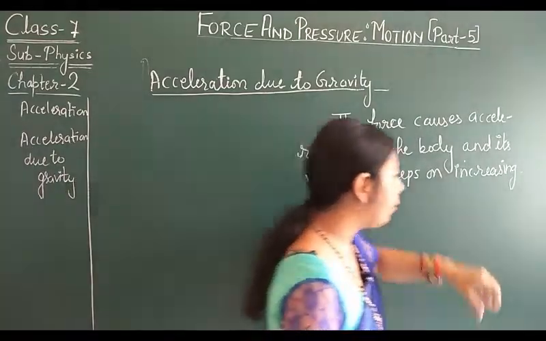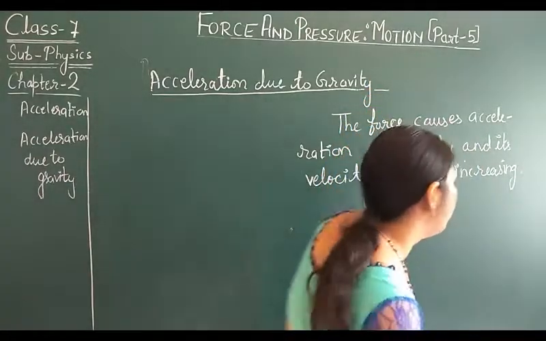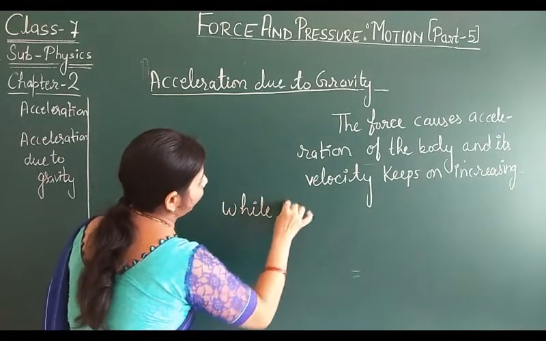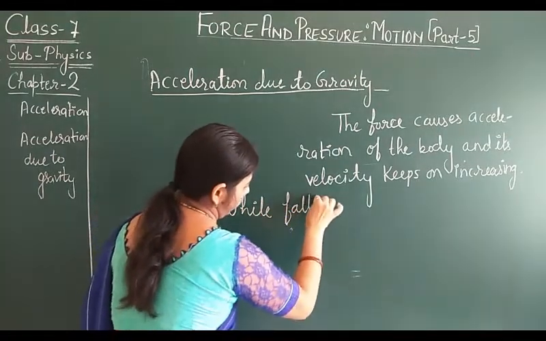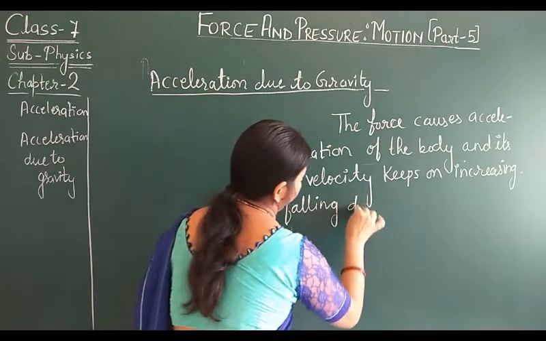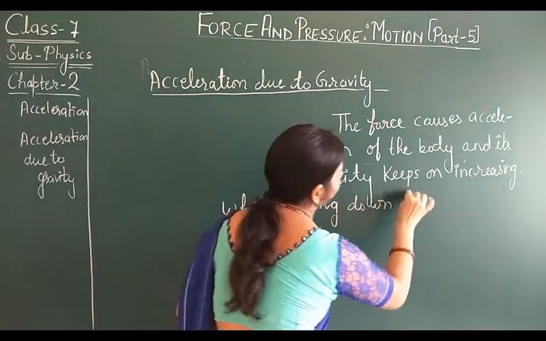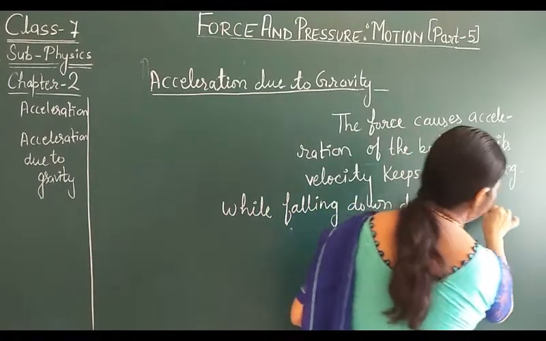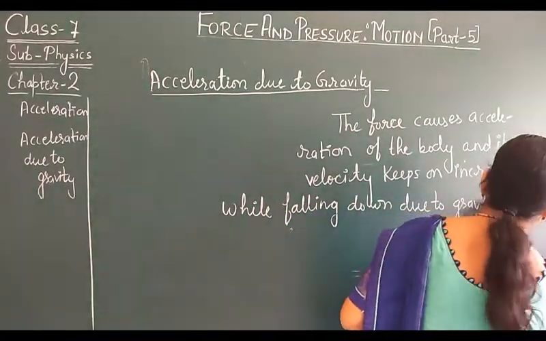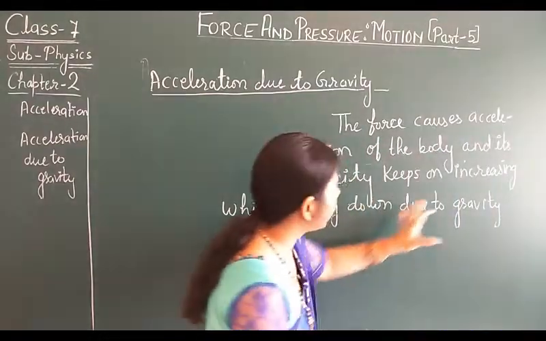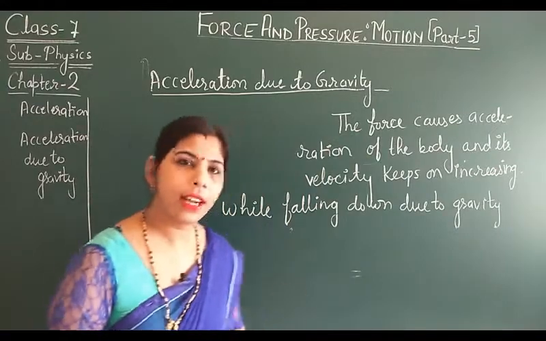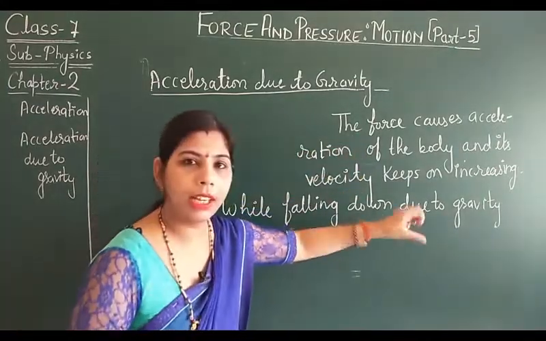Now one more thing, the velocity keeps increasing while falling down due to gravity. ये सारी चीज़ें किसके कारण हो रही हैं, because of the gravitational force.